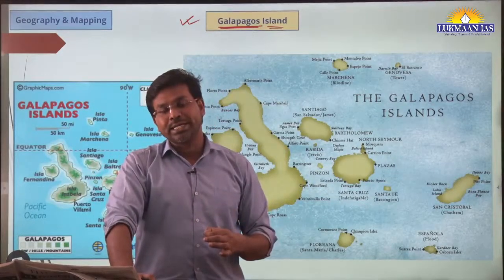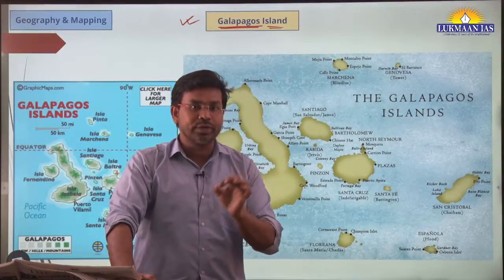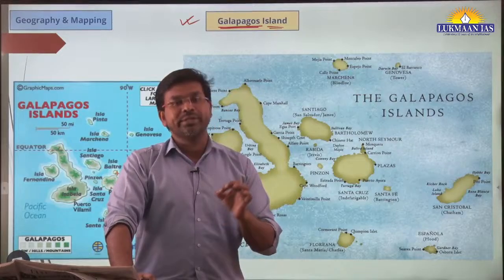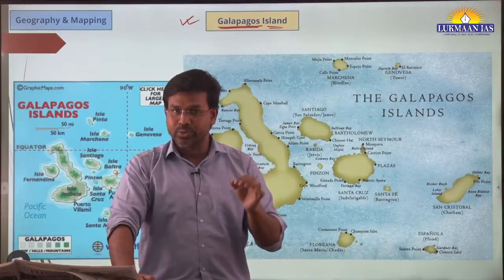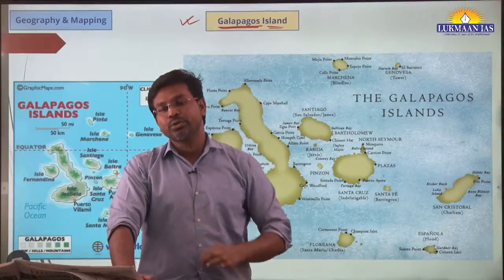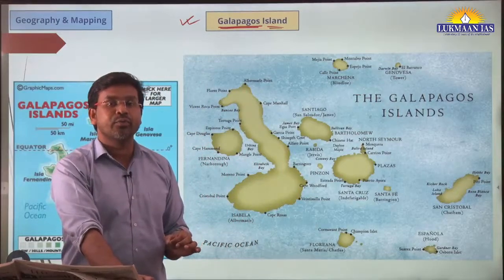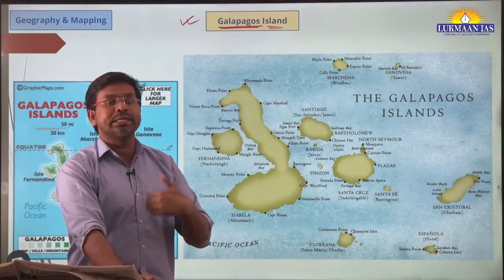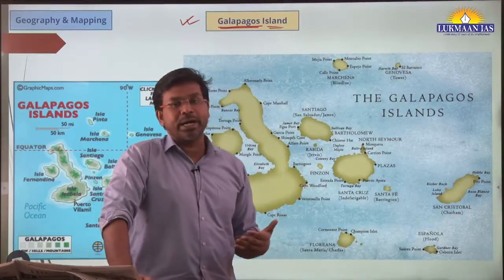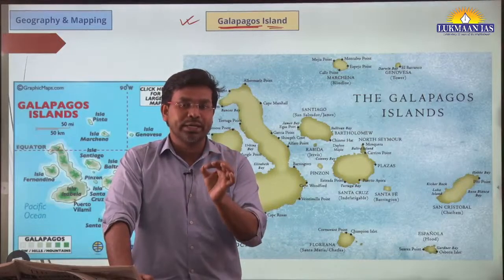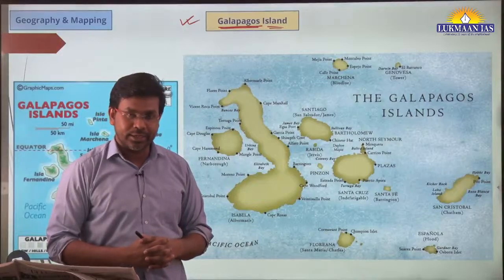So recently, the central government of India has decided to remove a chapter that talked about Darwin's theory of evolution. So for that perspective also, this topic has been in news, and today in the Hindu newspaper came an article. That article talks about Darwin's finch evolution. So we are going to discuss that topic in detail in the later part of the discussion. But before that, we need to understand where this Galapagos Island is located, right?